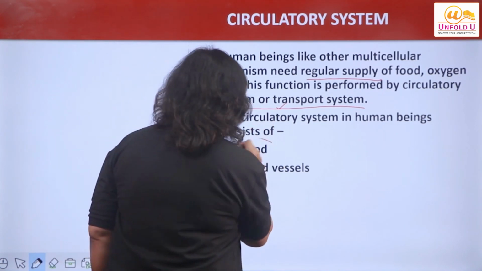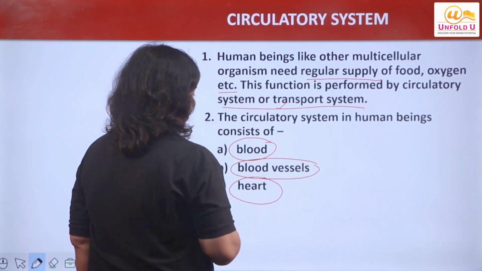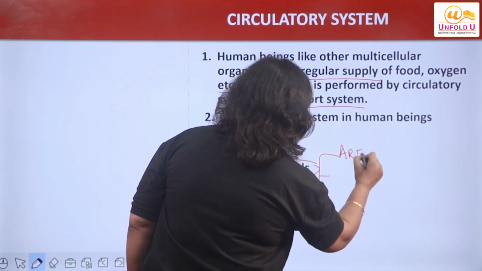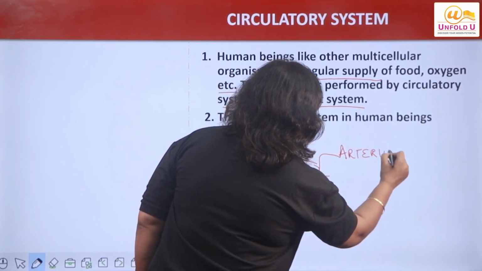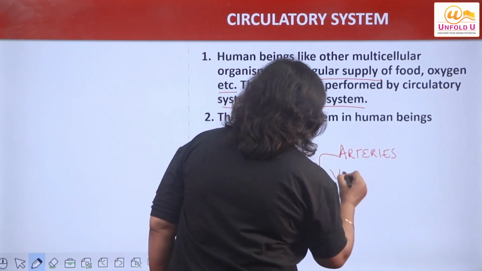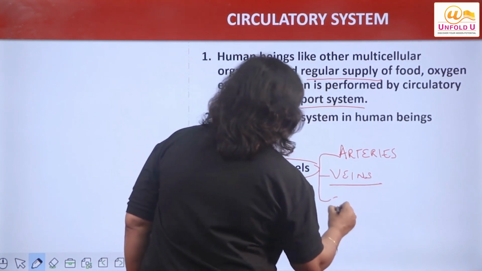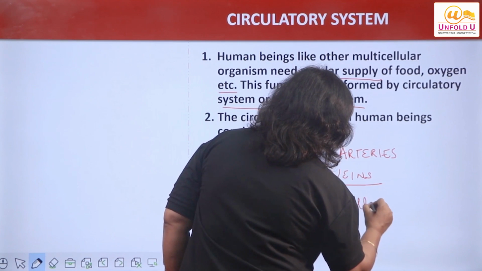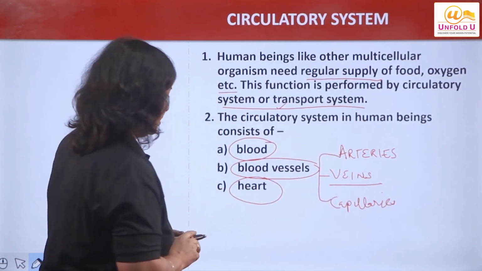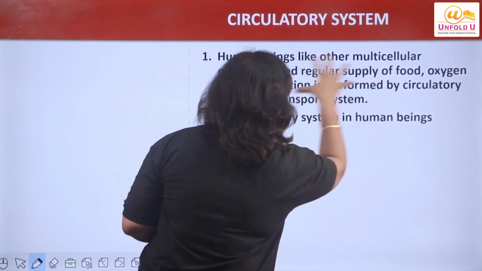This system comprises of blood, blood vessels and heart, right? Blood vessels are of 3 types, namely arteries, which carry pure blood, or I would say oxygenated blood; veins, which carry impure or deoxygenated blood; and small in size, which help in the exchange of the blood, capillaries, right? So we will discuss more about these one by one.